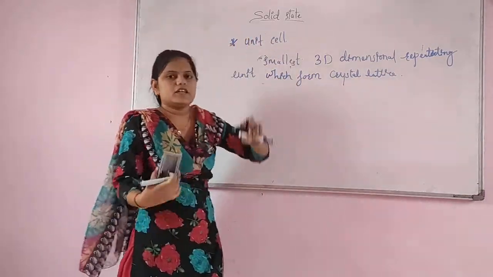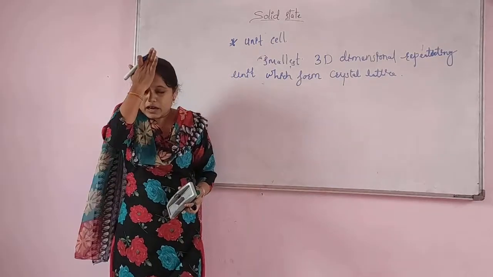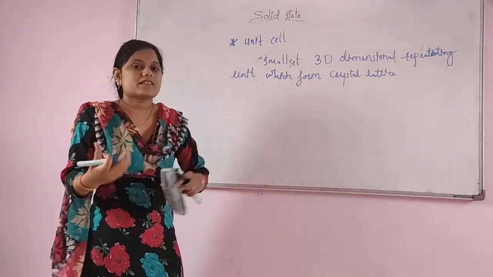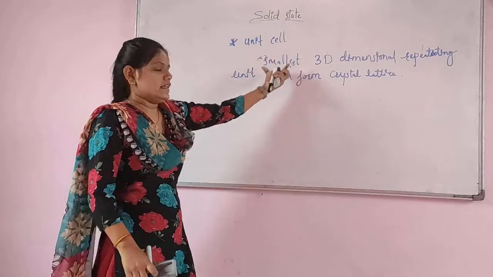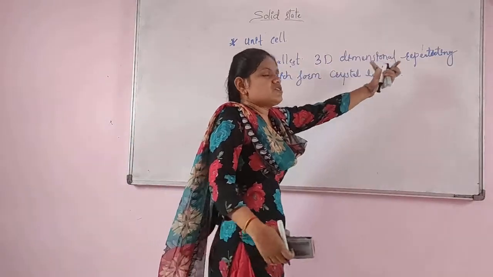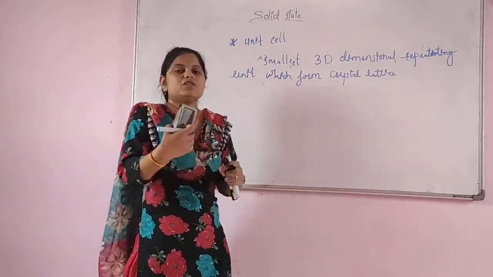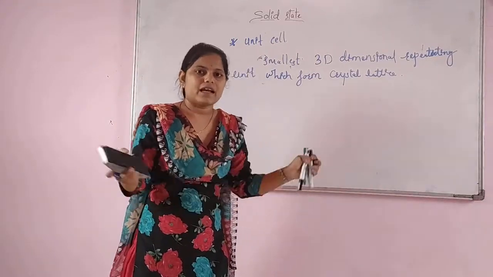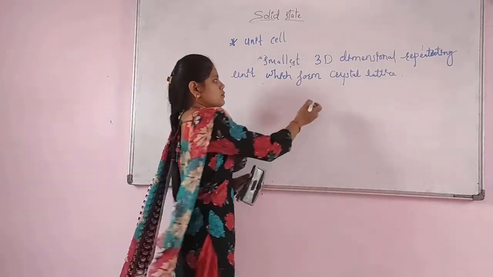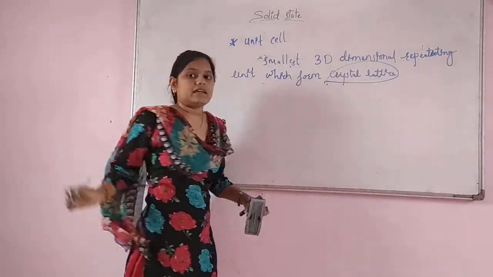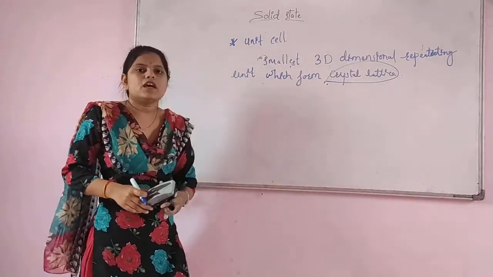We call it a unit cell. I know you may not understand the exact definition yet. Smallest 3D repeating unit means when one unit is repeated again and again and combined together, there is a formation of the crystal lattice, and each unit we call a unit cell.